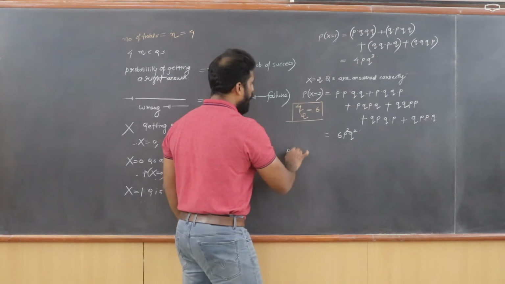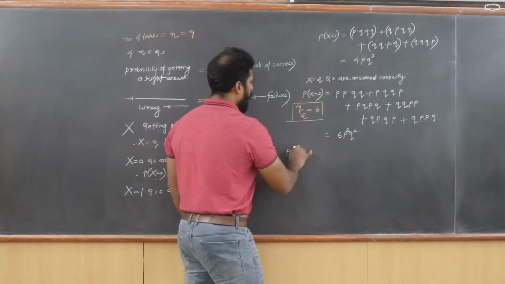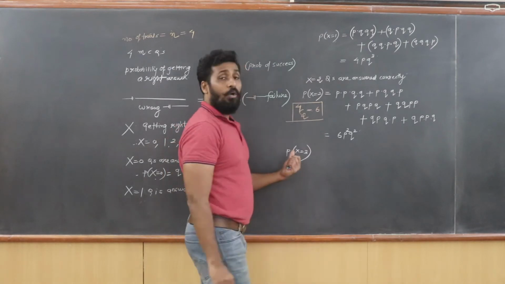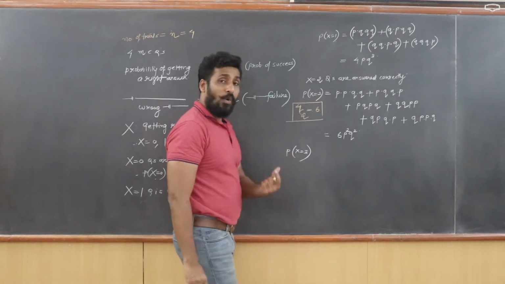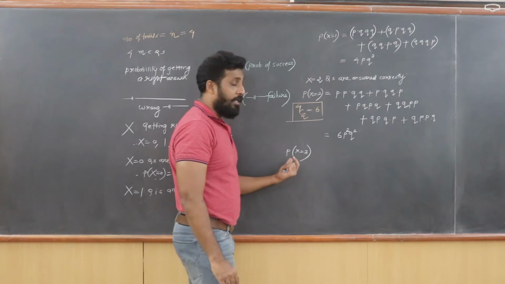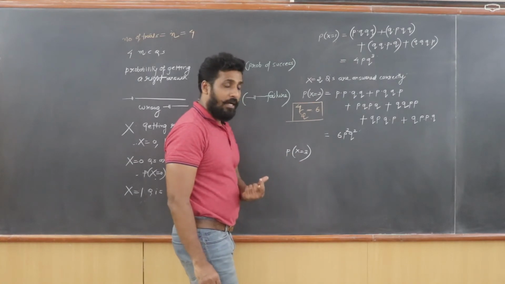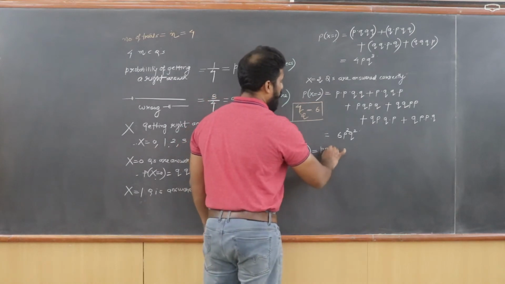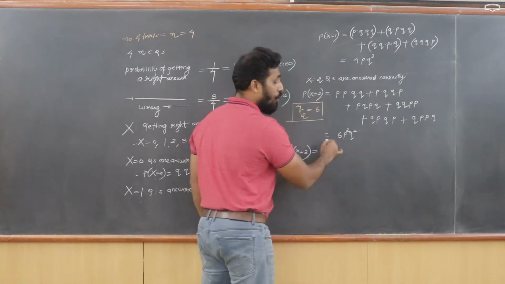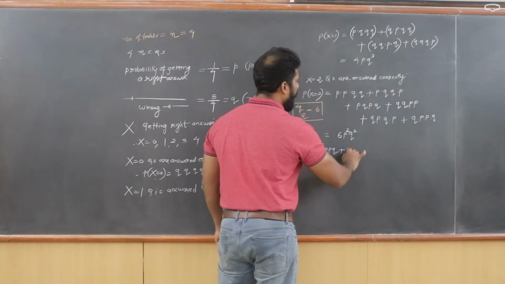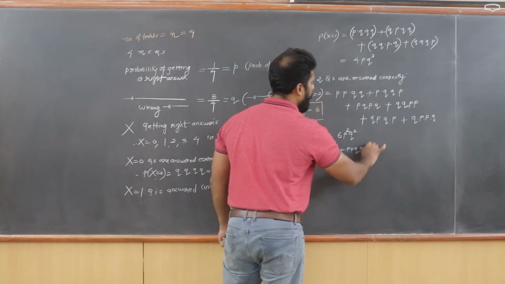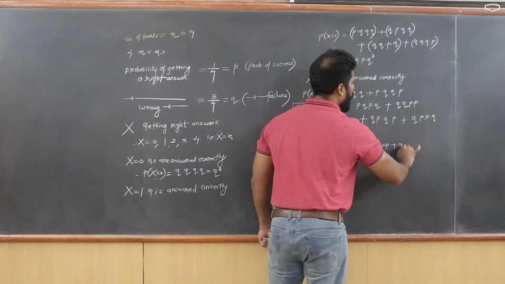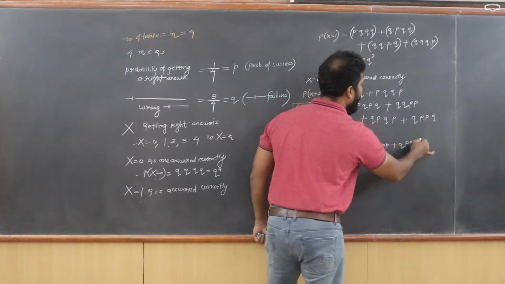Finally, I will talk. Okay, there is one more left. So I'll first of all talk about x equal to 3. The probability of x equal to 3 means 3 questions are answered correctly. So I'm going to write it directly now. When 3 questions are answered correctly, the first possibility is going to be all first 3 are correct, the last one is wrong. The next one would be P P Q P. The next one would be P Q P P. And the last one would be Q P P P.